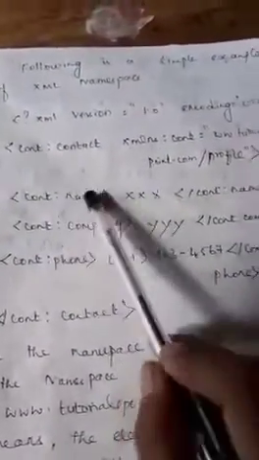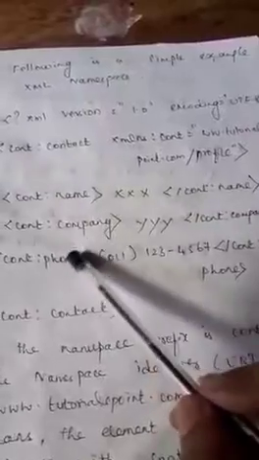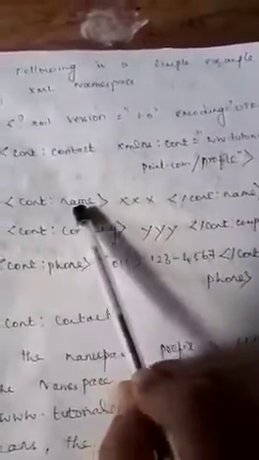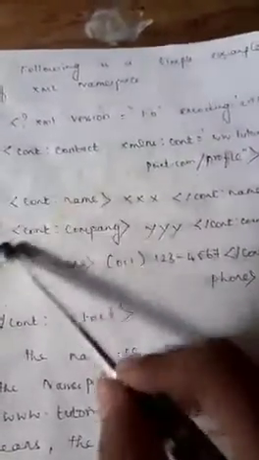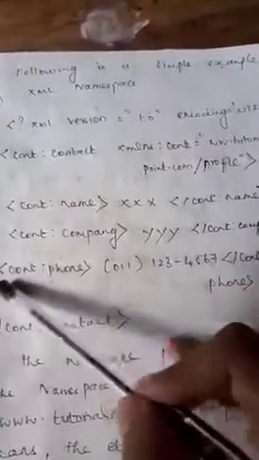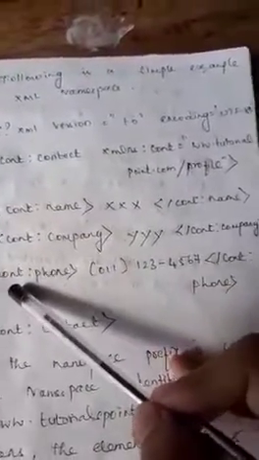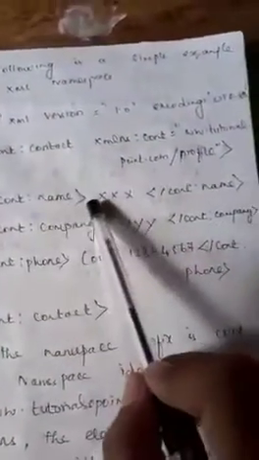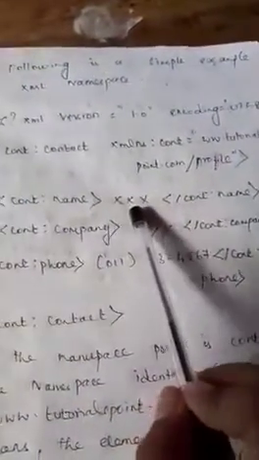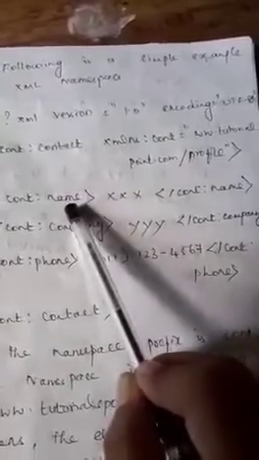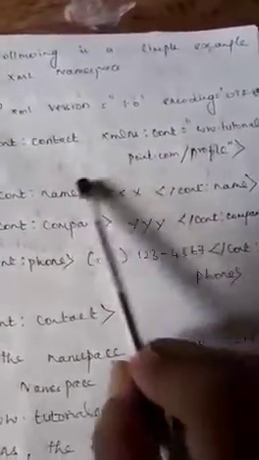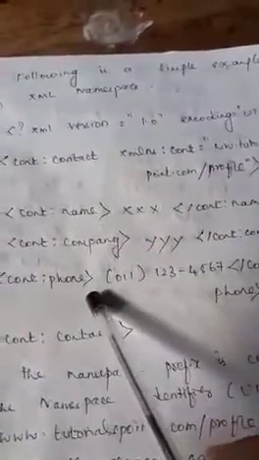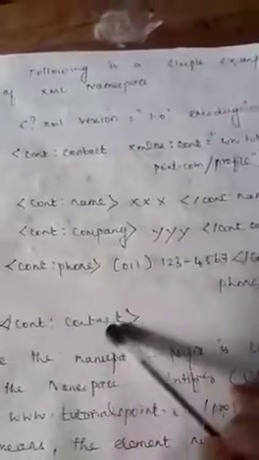So here these are the elements, the child elements. The first one is name, company and phone. These are all referred to by the namespace cont, which is the short name for contact. So XXX is the value of the name, YYY is the value of the company, and 1234567 is the value of the element phone. So here you close this.